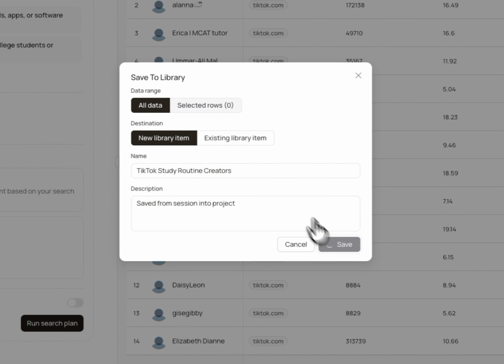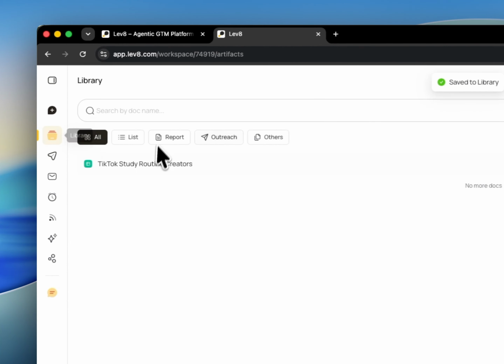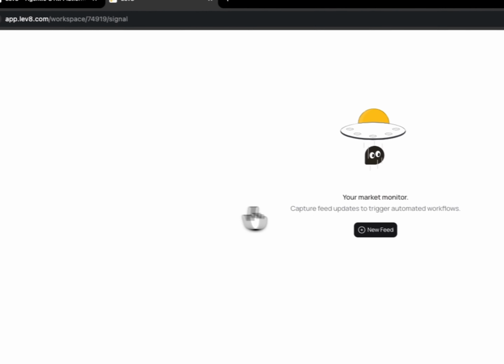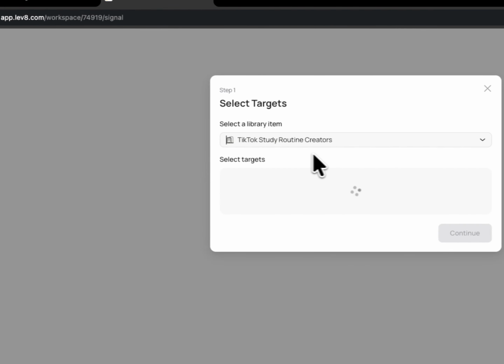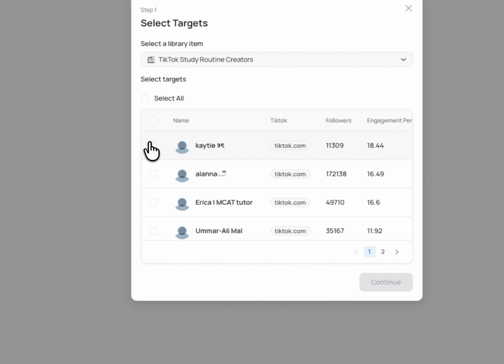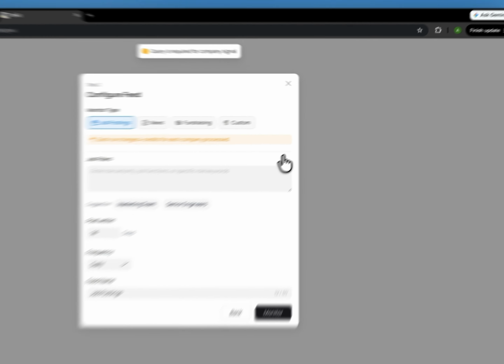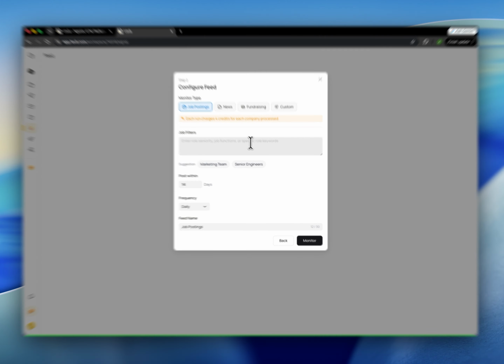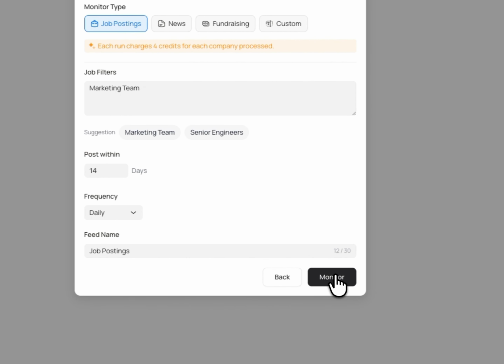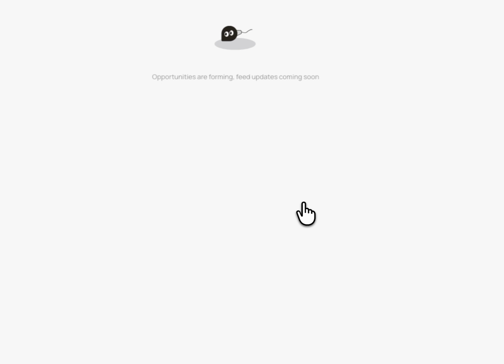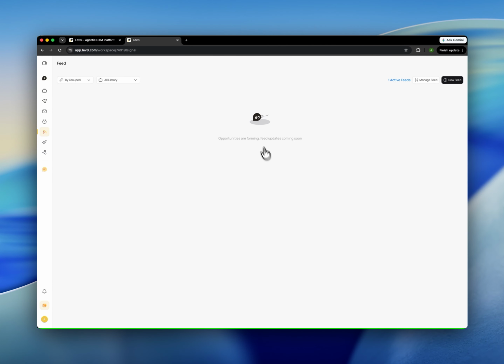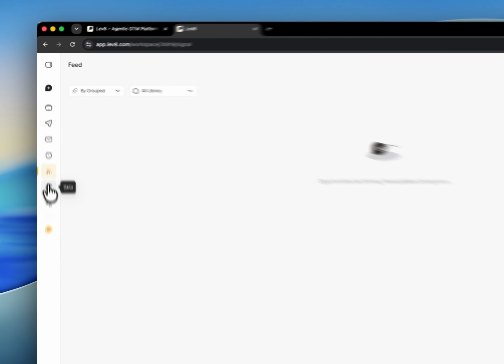That's all. So click on save library. I can click on save. Now we do have one library. So what if I go into the feed and I select this one? What will it do if I select this one and this, and now click on continue and set monitor. Query is required for company signal. Query is required for completion. Okay, marketing team. Your opportunities are forming, feed updating soon. So the things are in action now, but still looking.